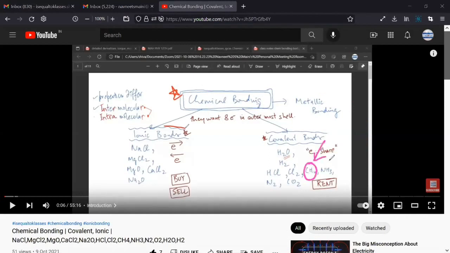Yes. Can you see CH4? Yes, sir. So we have discussed this. I'll just tell you how it was done. So here was carbon. It had 4 electrons. Can you see these 4 electrons? Yes, sir. And then came hydrogen. Do you remember a bit?